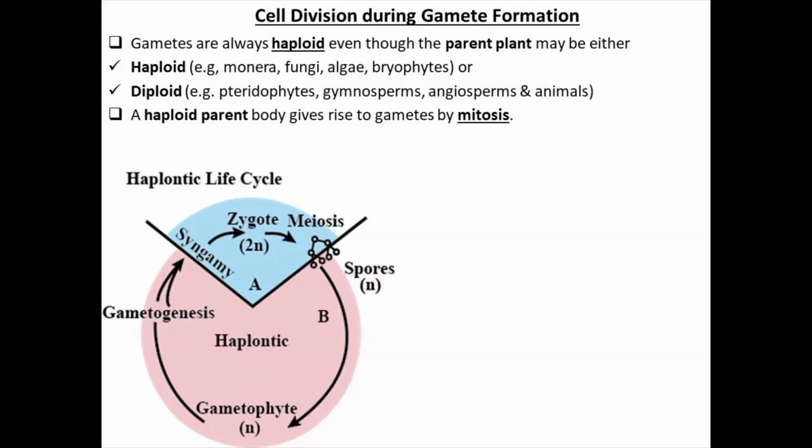अगर gametes haploid है हमेशा, तो अगर organism haploid है, N है, तो N will remain only N. N का आधा N तो होगा नहीं. So, how is it possible? By which process? By which division? It is only by mitosis. Clear this point? I am repeating again, the point is, अगर organism haploid है, तो उसके gametes कौन सी division से बनेंगे? Mitosis से. Because N will remain N only.